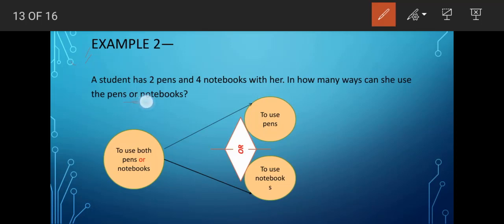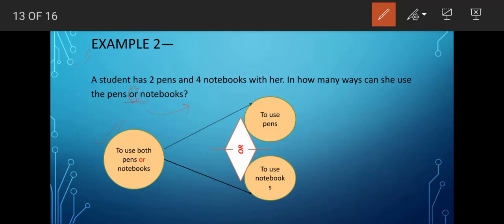So here in this case, again we are getting the term or. Yes or no? So where there is or, it implies the concept of the fundamental principle of addition. Now here in this case, the main task is what? To use both pens or notebooks.